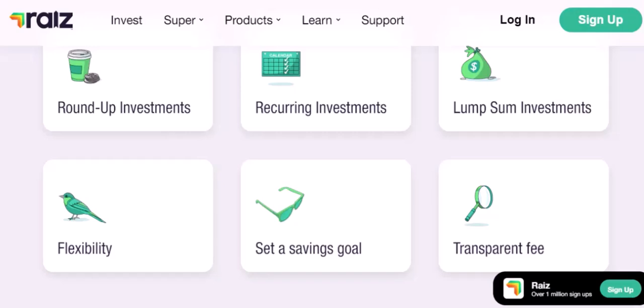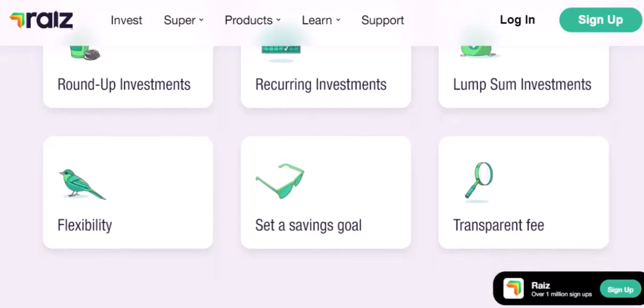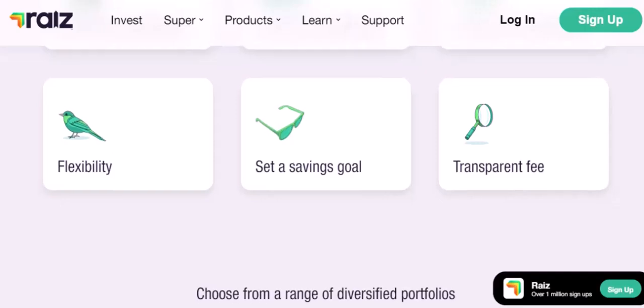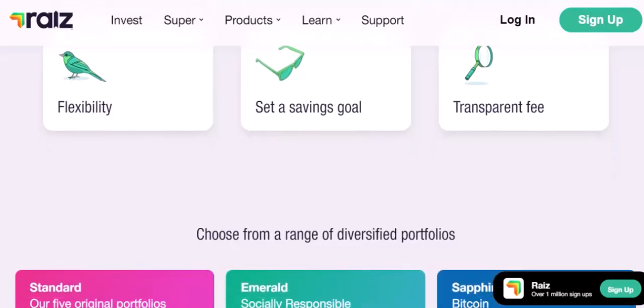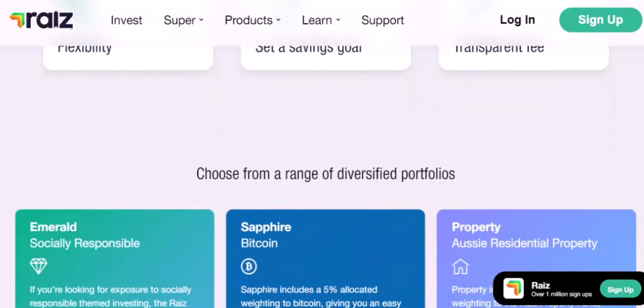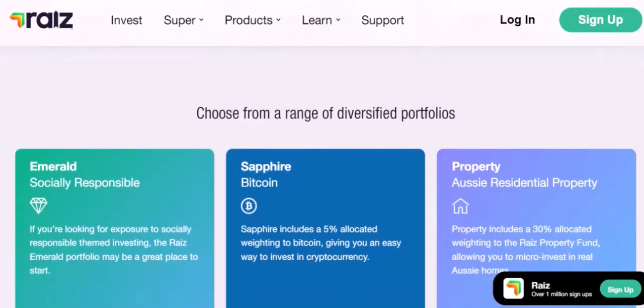Benefits of Raiz. There are several benefits to using Raiz. Accessibility. It's easy to use, even for beginners. Affordability. You can start investing with small amounts. Flexibility. You can adjust your investment amount and strategy as needed. Diversification. Raiz invests your money across a variety of assets, reducing your risk. Automation. It takes the hassle out of investing.